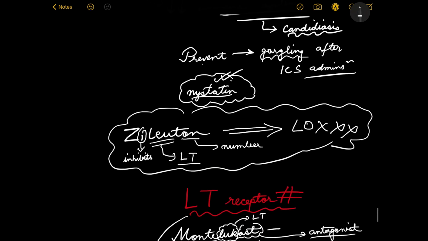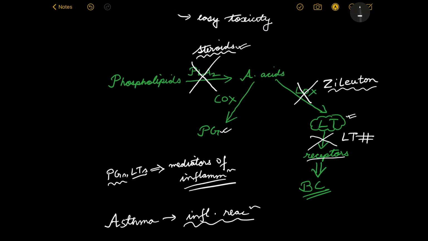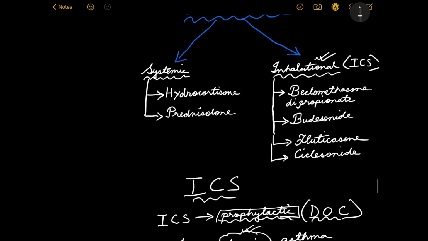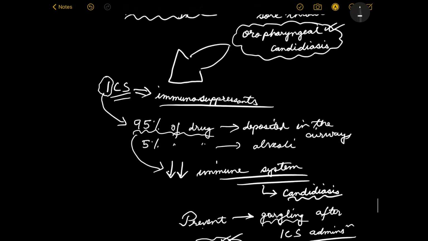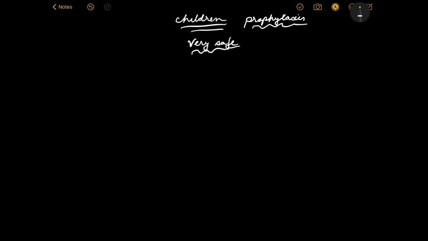So that brings about the end for this synthesis flowchart kind of a thing. We have studied the steroids, there wasn't anything to study about zileuton, it's just another drug, and we have kind of named the leukotriene receptor antagonists as well. The thing that remains are the mast cell stabilizers and the drugs which prevent the antigen IgE reaction. So mast cell stabilizer, again there isn't much to talk about them.